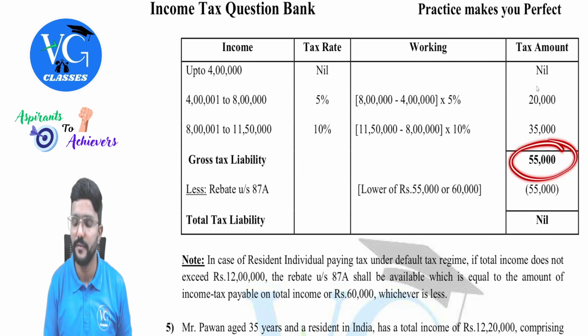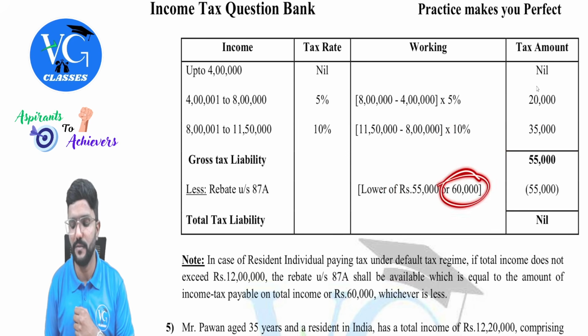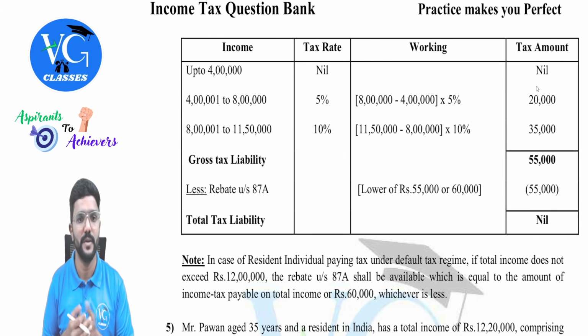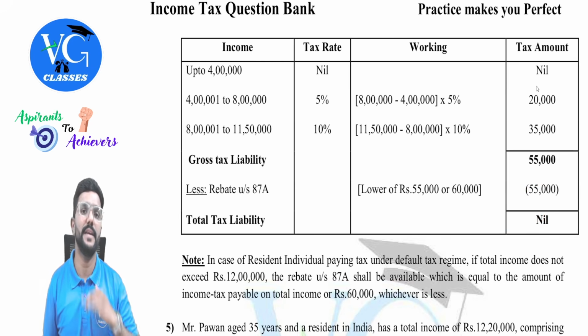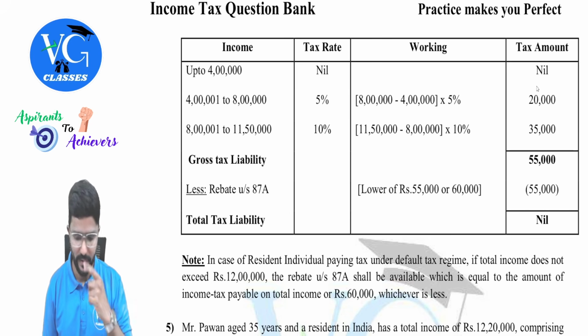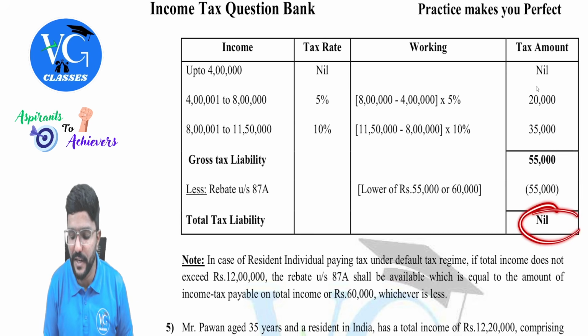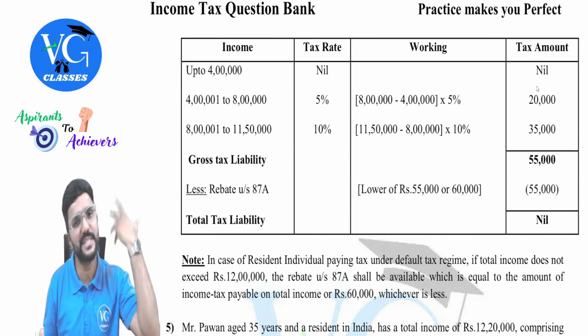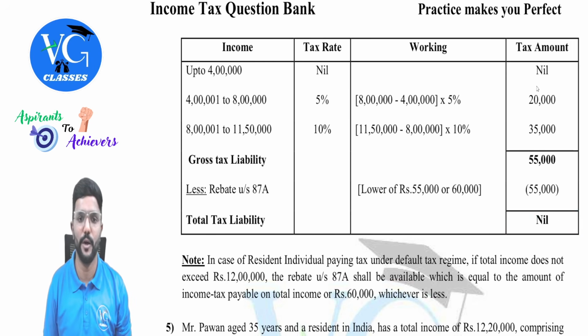So what is the gross tax? 55,000. What is the rebate available? 55,000 or maximum 60,000, whichever is lower, so 55,000. So what is the tax liability, guys? Nil. You need not pay any tax. And please be careful, rebate should always be claimed before health and education cess. Anyway, if by chance this figure is positive, then we will add 4% health and education cess to it and pay to the government.